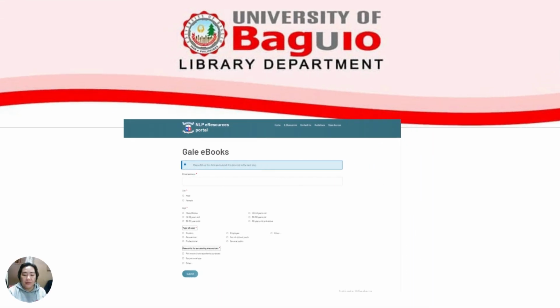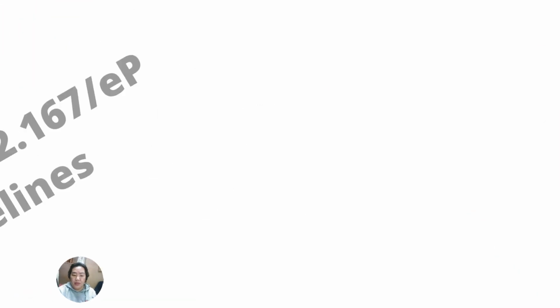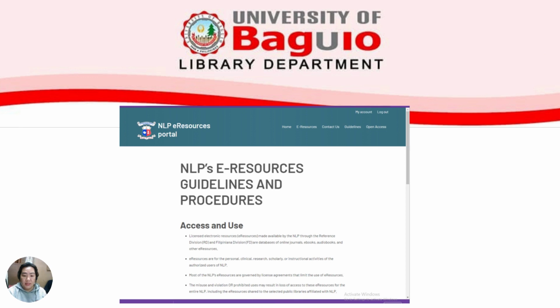Okay, continue. We have the guidelines. These are the guidelines given by the National Library of the Philippines, and we have to abide by them. So under the access and use, let me read this.